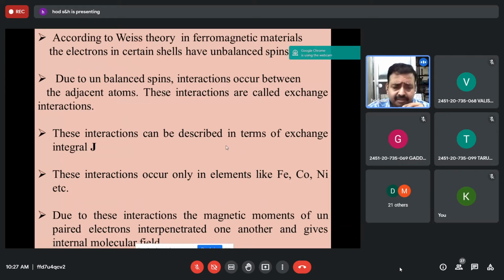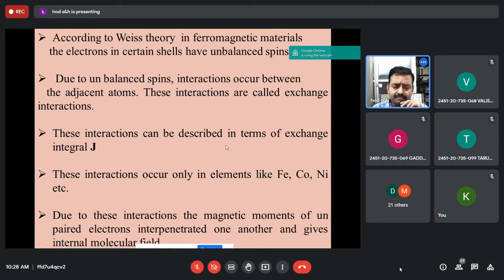Again, this is the concept. From this theory, in ferromagnetic materials, the electrons in certain shells have unbalanced spins, and due to these unbalanced spins, there exist certain interactions between adjacent atoms. These interactions are called exchange interactions. According to quantum theory, they can be described in terms of the exchange integral J. These interactions occur only in elements like iron, cobalt, nickel; it is not possible in all elements.